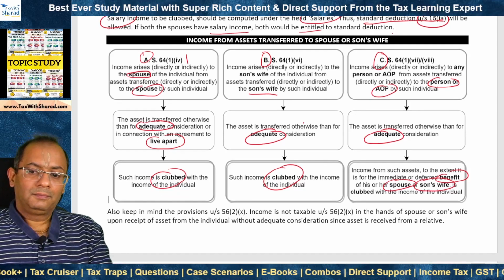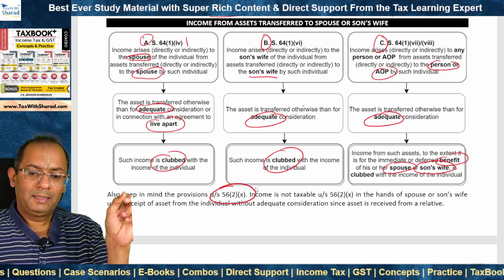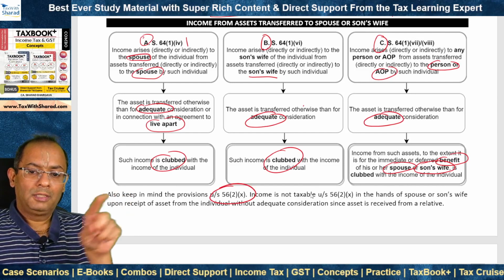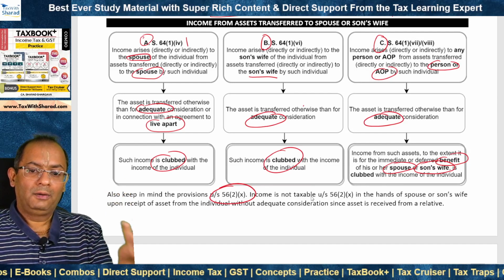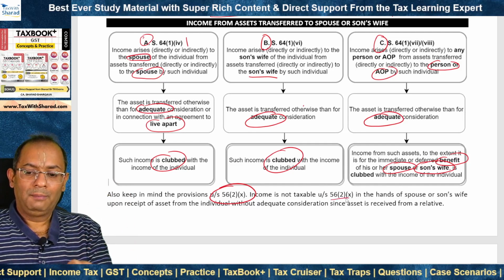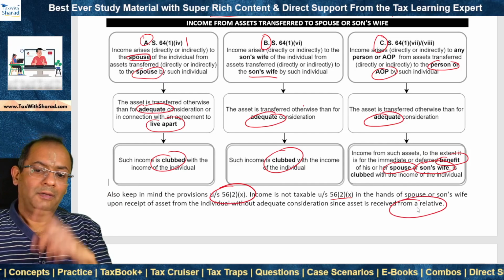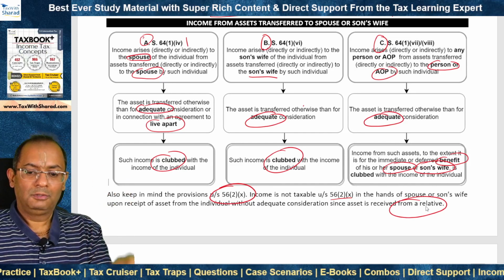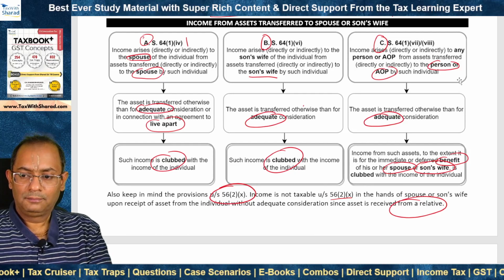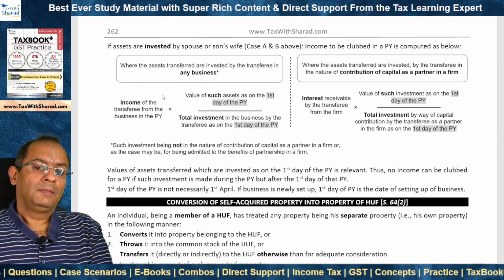Now, while applying the clubbing provisions, we also need to keep in mind the 56(2)(x) angle. A spouse or son's wife is receiving a sum of money or assets from the individual, 56(2)(x) still won't apply because the asset is being received from a relative, which is specifically exempt in terms of 56(2)(x). But this is what we should nevertheless keep in mind.